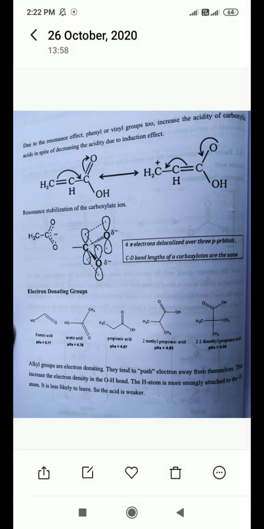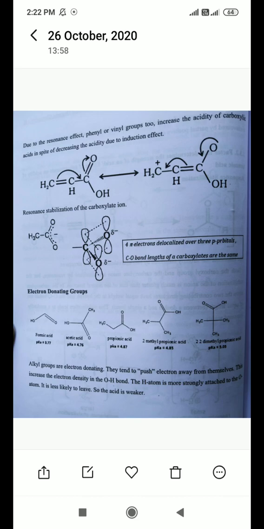In the case of negative inductive effect, negative inductive effect means groups which have the ability to withdraw electrons from the ring or particular compound.